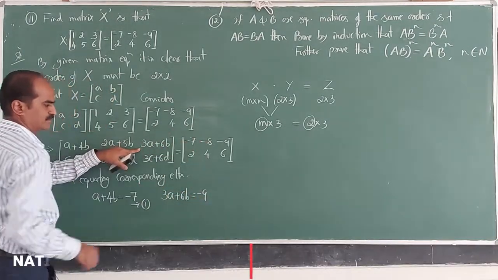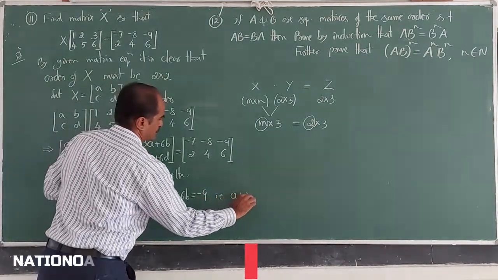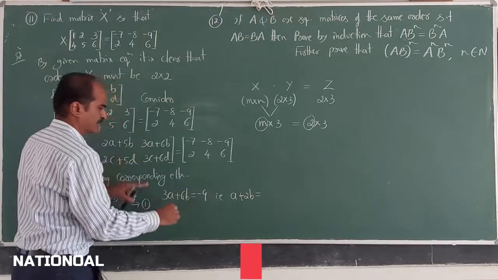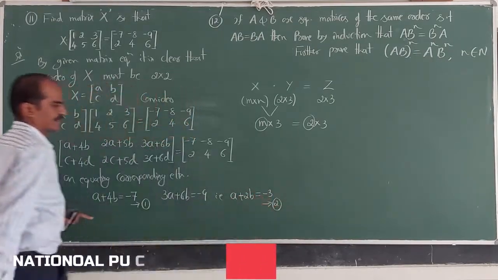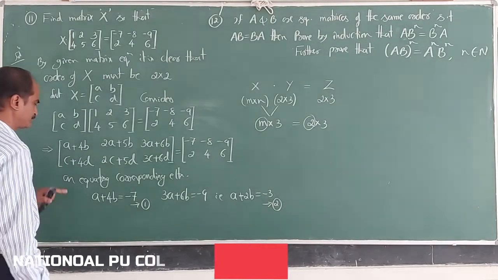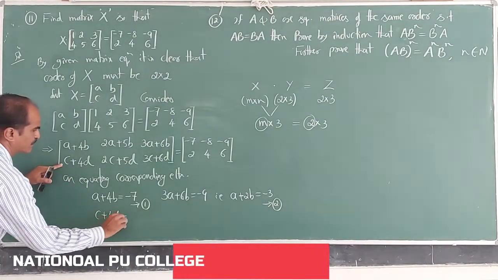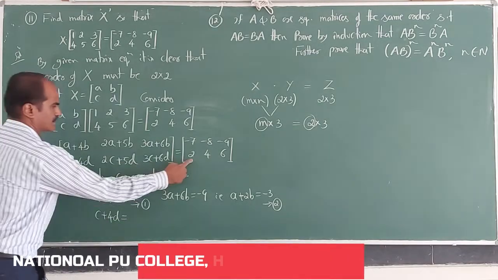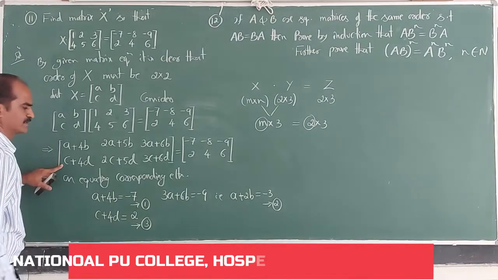Dividing by 3, it is A plus 2B equal to -3, equation 2. Then C plus 4D is equal to 2, equation 3.